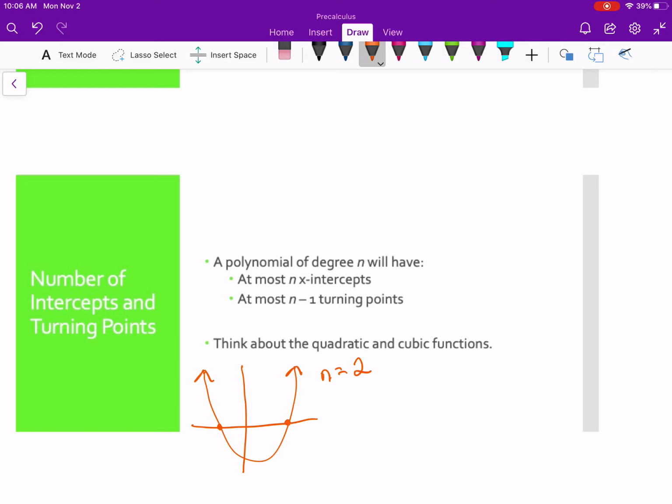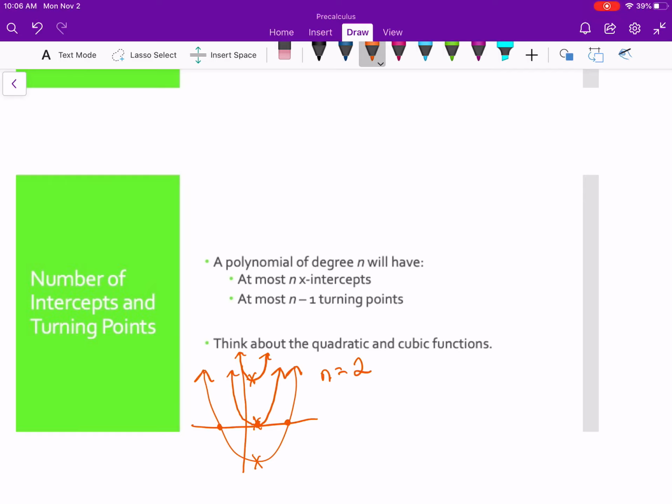So there's an example that has 2. An example that has 1 is if it's just sitting on that x-axis. Or it could have 0 by just floating up here in the middle of nowhere. And at most n minus 1 turning points, well, 2 minus 1 is 1, and they all have 1 turning point.